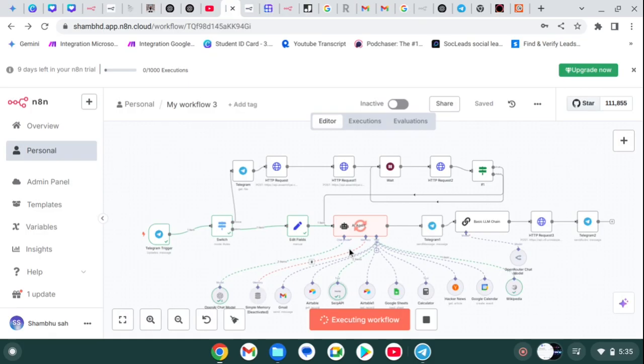Now it is using SERP API. Here you can see it can successfully grab data from SERP API. Now it goes to Telegram and provides the correct output. Let's go back to Telegram and see the output.